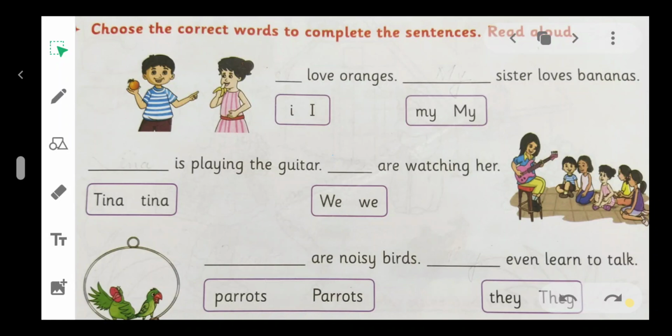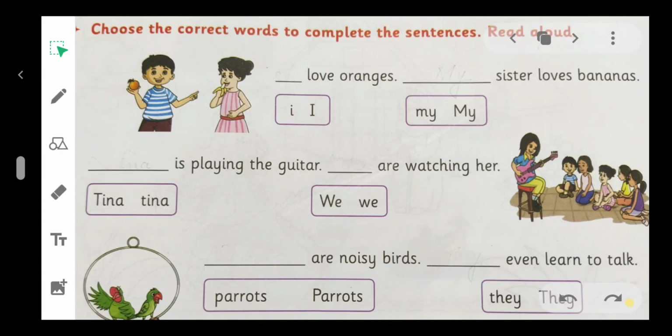In the first box, small i and capital I are given here. In the next box, the word my begins with small m and with capital M. Then which my comes here?